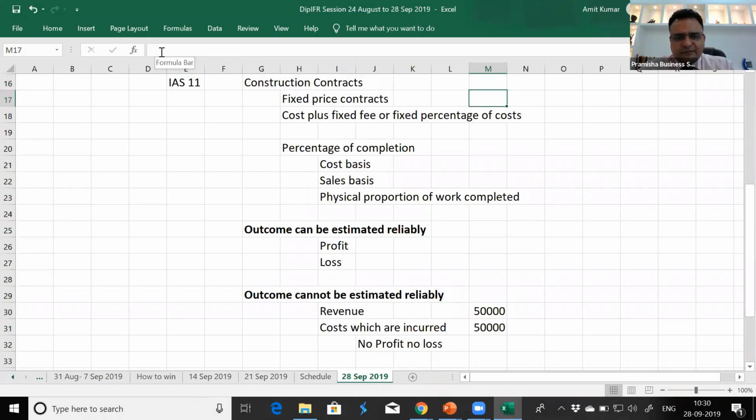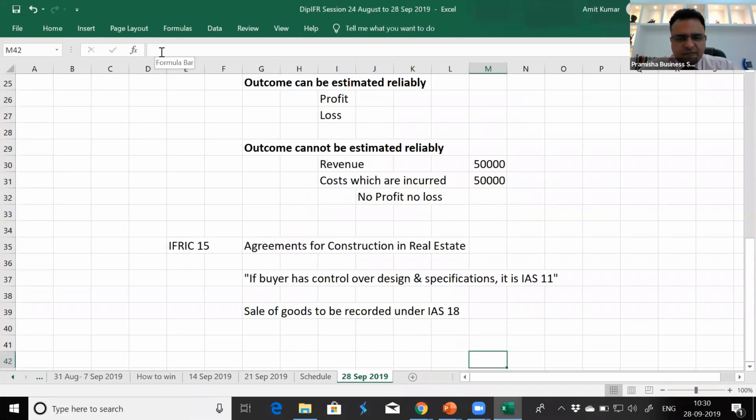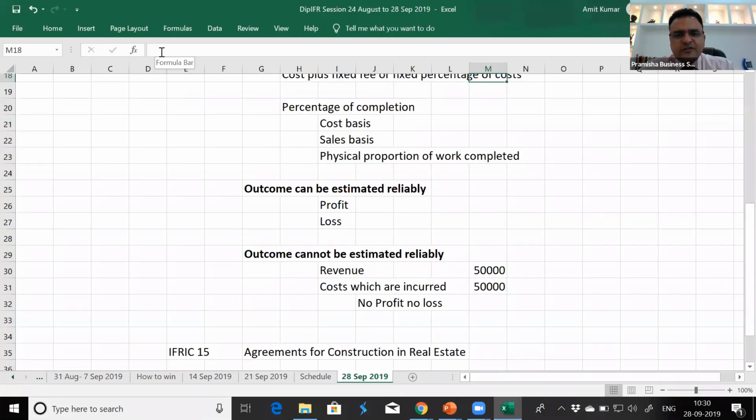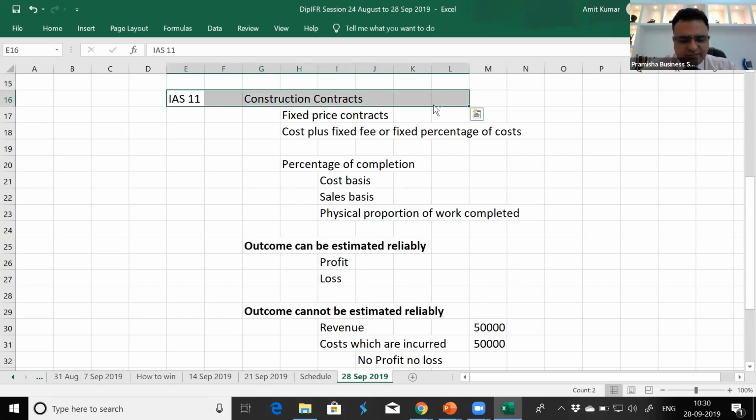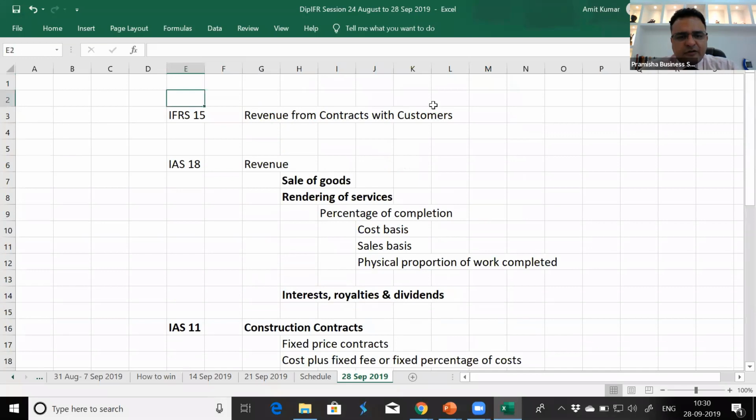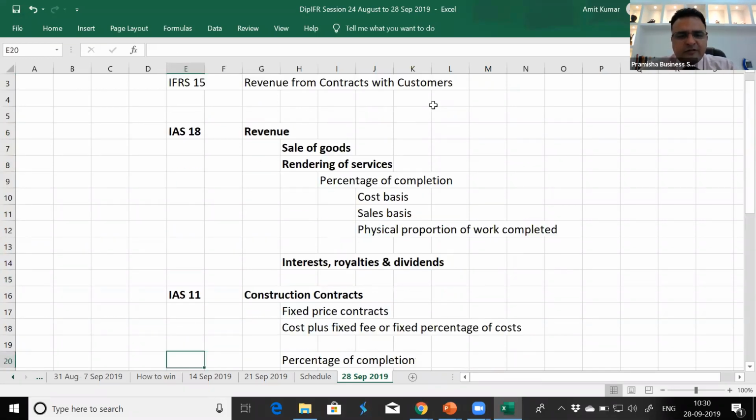All this is now merged with IFRS 15. The only thing which has changed is that now it is revenue recognition for performance obligations satisfied over a period of time. So construction activity was for more than 1 year or over a period of time. So the rendering of services and construction of goods are all performance obligations satisfied over a period of time.